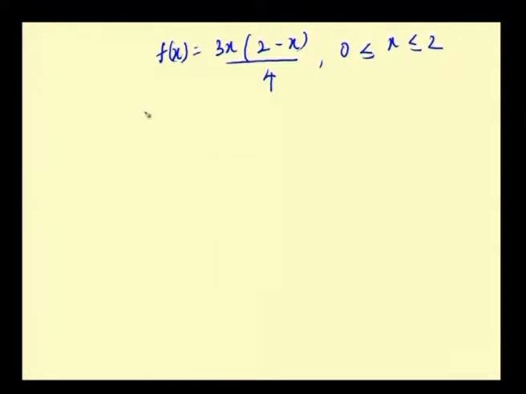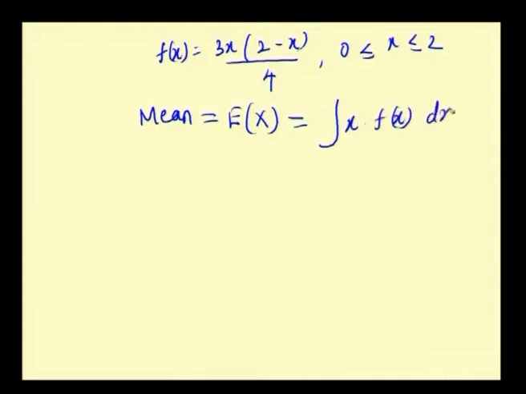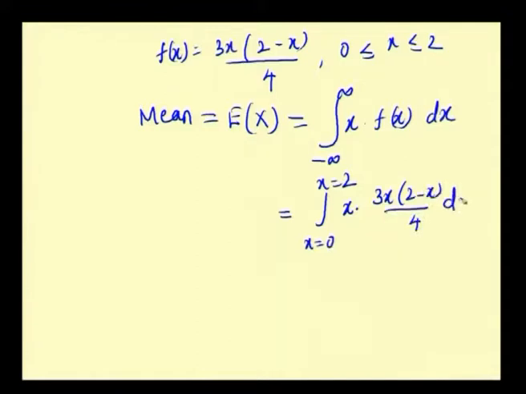So, we have to find out the mean. As already discussed, the mean is equal to expectation of x. Since it is a continuous random variable, we have to use integration and the limits are from 0 to 2. The limits actually vary from minus infinity to infinity. So, when you substitute for f of x, we have to restrict our limits only from 0 to 2. So, x is equal to 0 to x is equal to 2, x into f of x is 3x into 2 minus x by 4 dx.